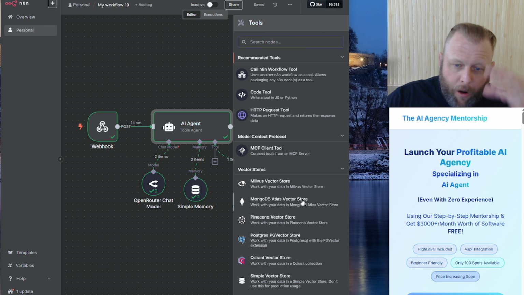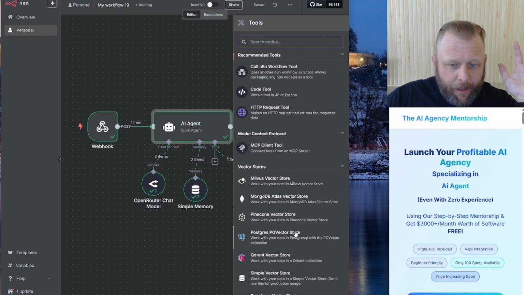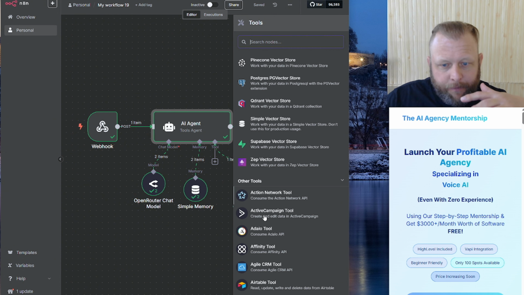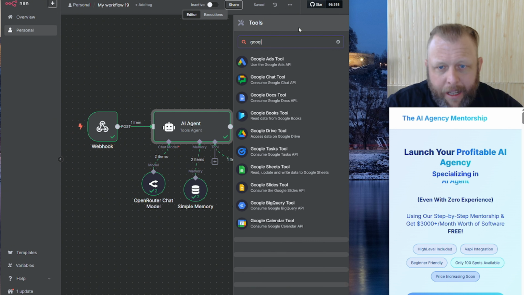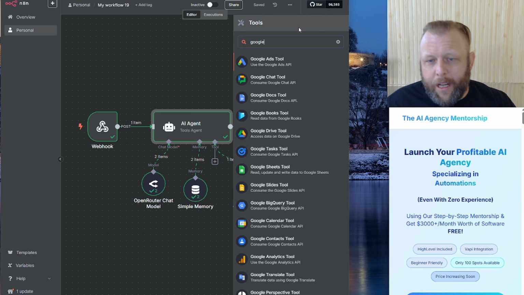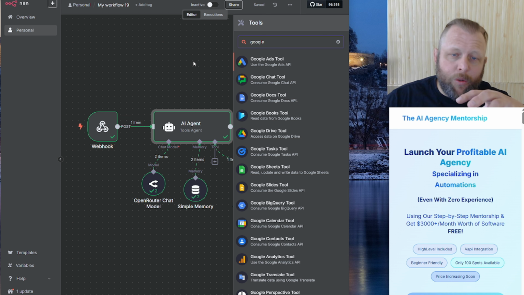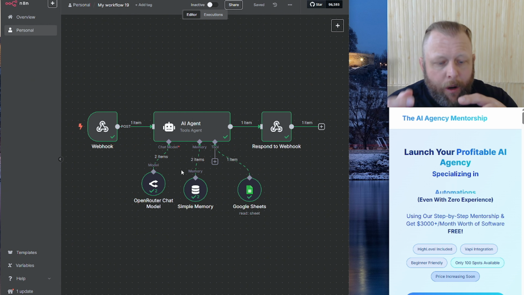You get Pinecone's vector stores if you're going to do RAG-ing into it. You can have the databases in Supabase, which is free. There's all the Google options in here if you wanted to make Google Calendar bookings, look up Google Contacts, or send an email, the option is there. There's literally endless tools and capabilities using n8n together in this way. So yeah, that's what I kind of wanted to explain to you, and I hope you understand.